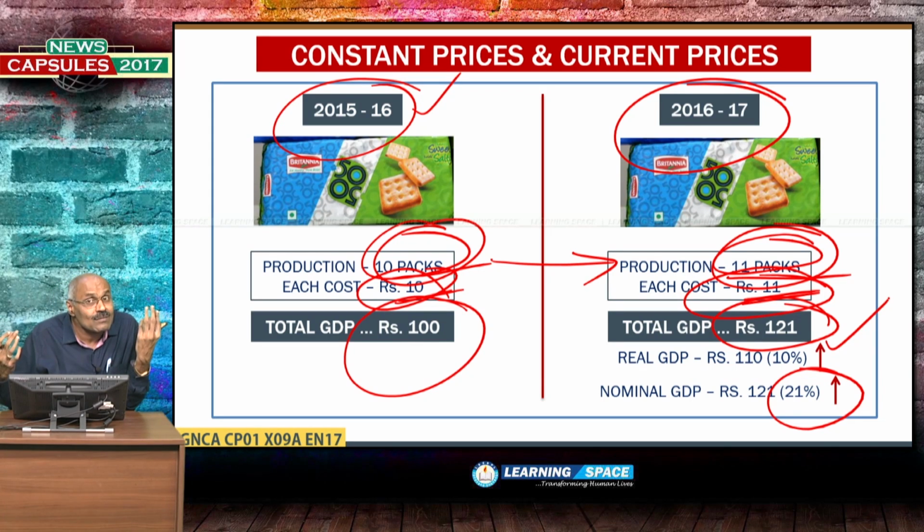Last year 10 packs of Britannia packets were produced. This year 11 packs were produced. So, there is an increase of just 1 pack. So, real GDP growth is 1 pack over 10 packs, or you can say 10%. But cost increased by 10%. So, if you calculate at current price, it is 11 rupees in 2016-17. So, if you calculate at current prices, then the nominal GDP growth you call it is 21%.